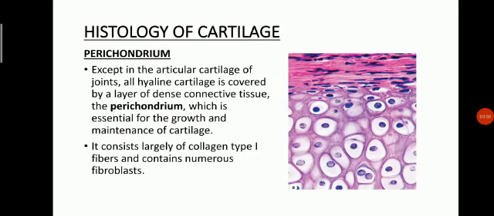Histology of cartilage. Perichondrium. Except in the articular cartilage of joints, all hyaline cartilage is covered by a layer of dense connective tissue, the perichondrium, which is essential for the growth and maintenance of the cartilage. It consists largely of collagen type 1 fibers and contains numerous fibroblasts.